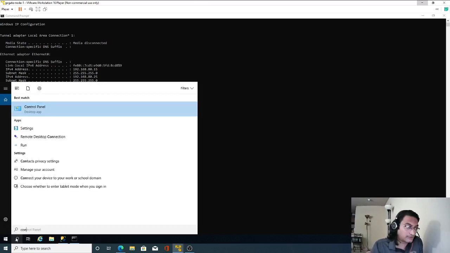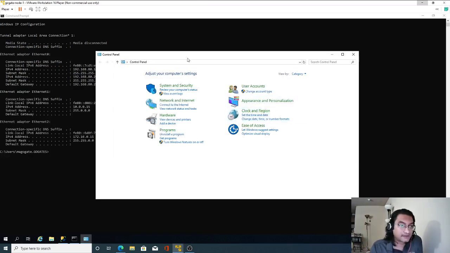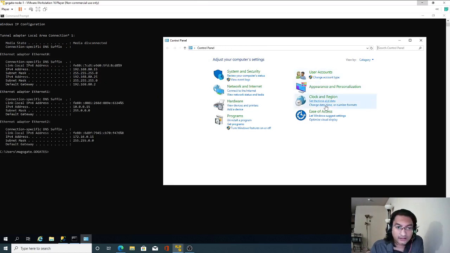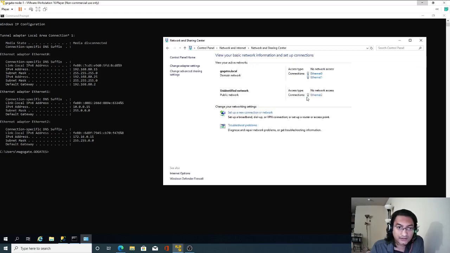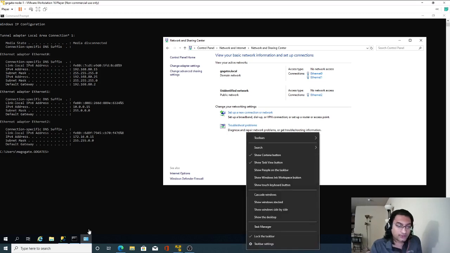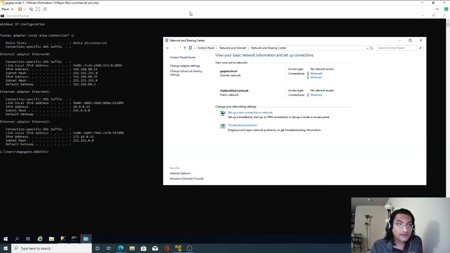So I will go to control panel, and if I check network and internet, and check network status, exactly three NIC cards I can see here, and not a single NIC card is connected to internet. Okay, now why is that? Because this is my VM, and this VM is installed on my local machine. Now, if I go back to my local machine, my VM will not get internet connectivity directly. It will share my local machine's internet connectivity.